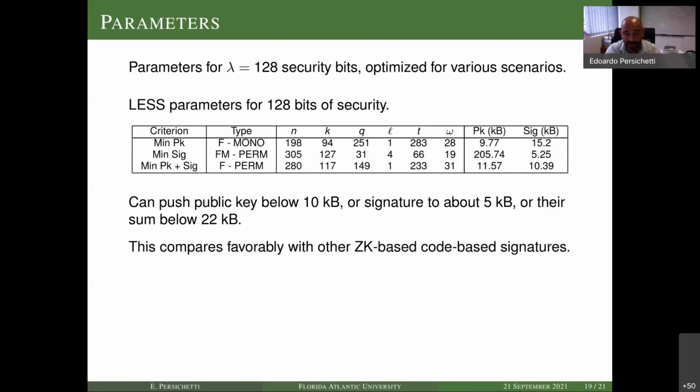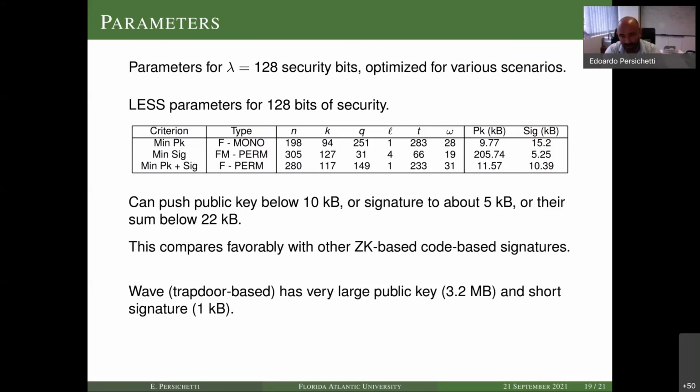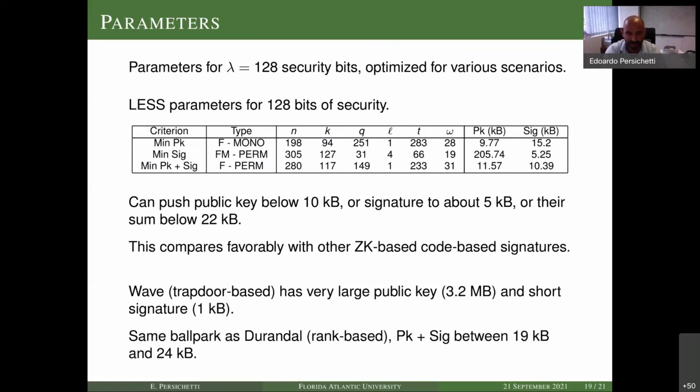This compares favorably. That's why we're excited about this work, because when we look at other code-based signatures, we are definitely better than them in any aspect. When we compare with other non-zero knowledge-based schemes like Wave, for example, which is based on trapdoors, right? So we said before, this leads to very large public keys, about 3.2 megabytes. And so we are definitely at an advantage in that sense.